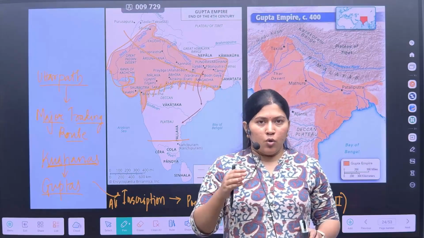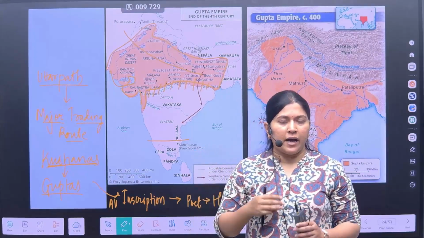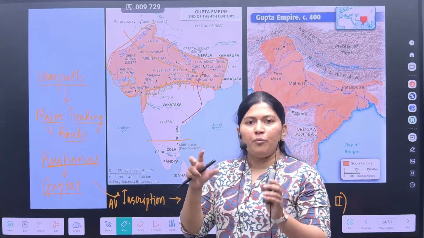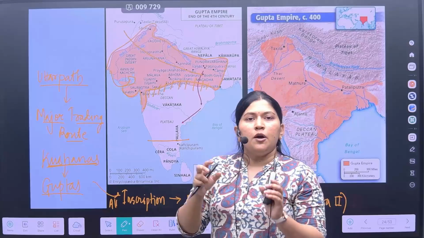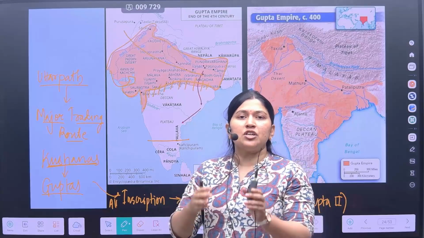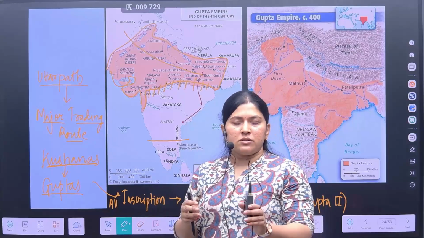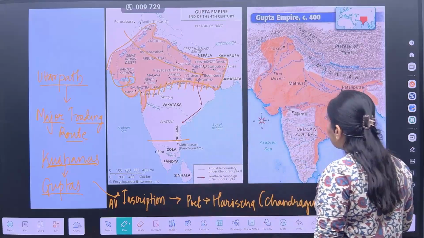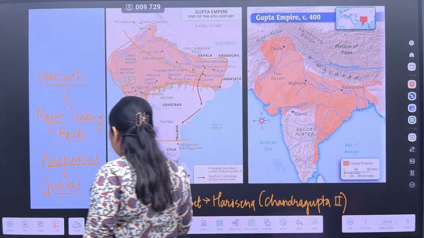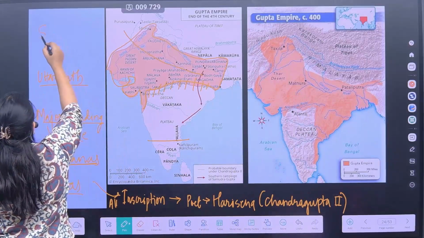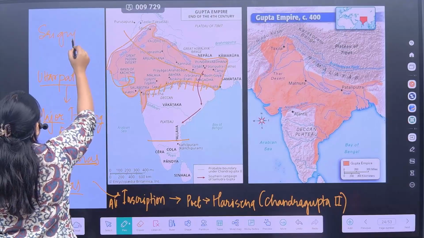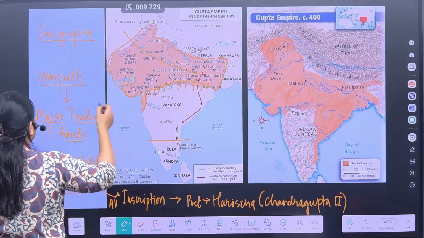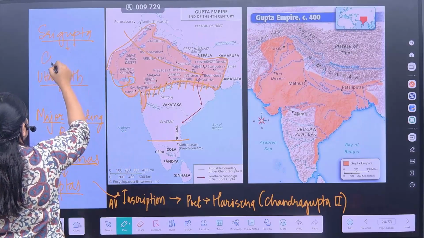If we go hierarchically, Chandragupta I is not the founder of the Gupta, but he is considered a major founder, not the initial founder. According to some of the inscriptions, it is said by Harisena only that Sri Gupta was the actual founder of the Gupta Empire, and after that it was Chandragupta I.